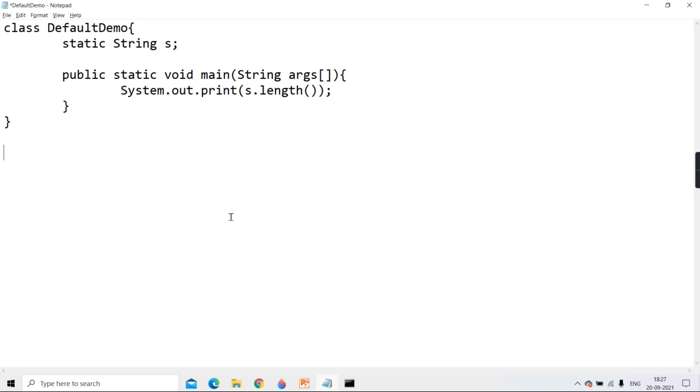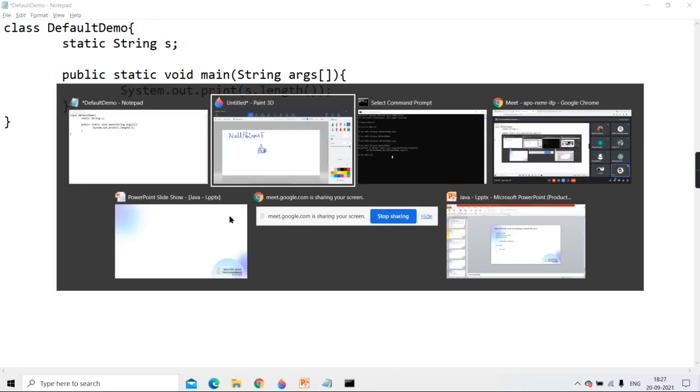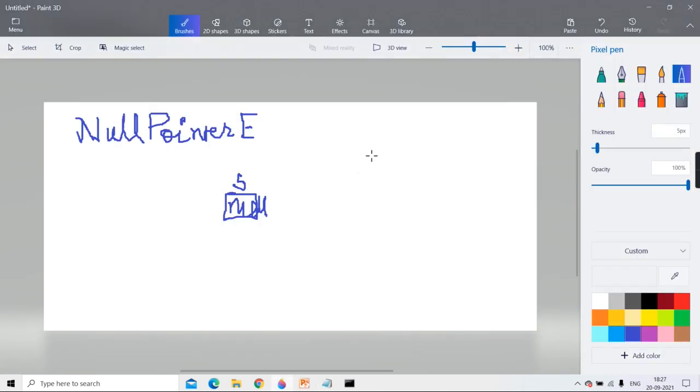Very good. Clear? Meaning when you are trying to access any method via an object, see here, this is your object and you are trying to call some method via that object. You are calling f() via that object. But within that object, what is not there? The reference of that object. Instead, there is a null value in it. There is no reference.